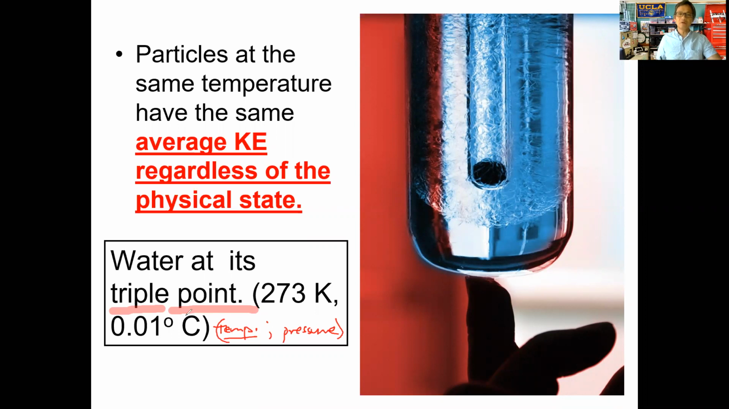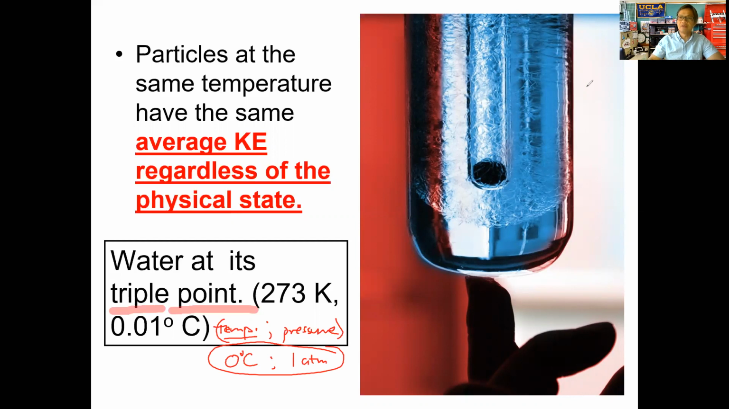So the triple point of water, at this triple point, is at a temperature of roughly 0 degrees Celsius and a little less than 1 atmosphere. At this point here, we see that all three states of water exist.